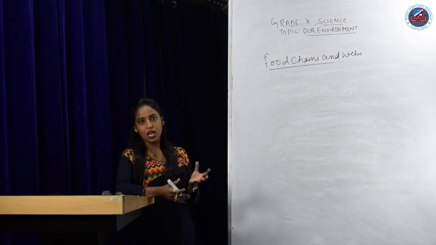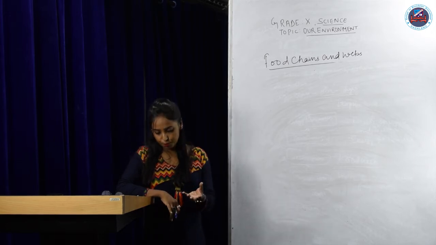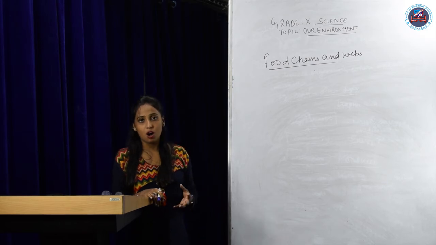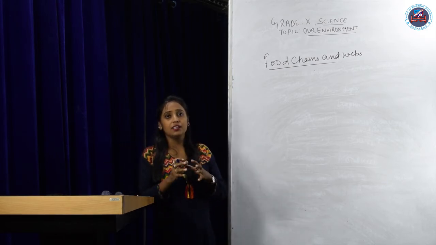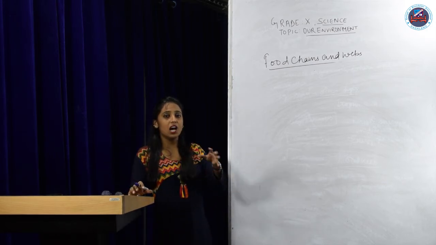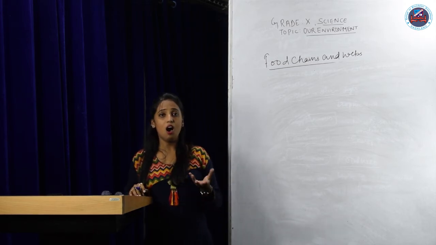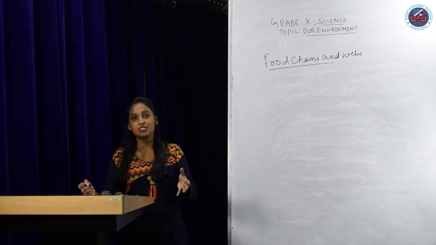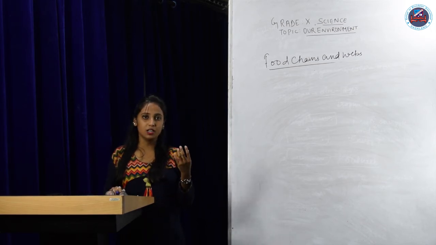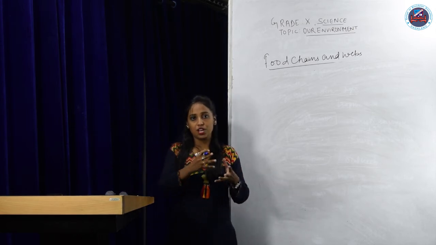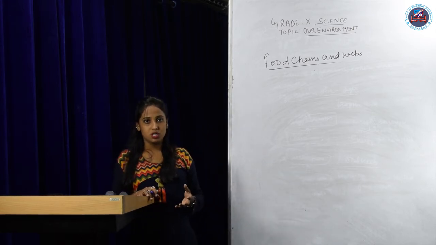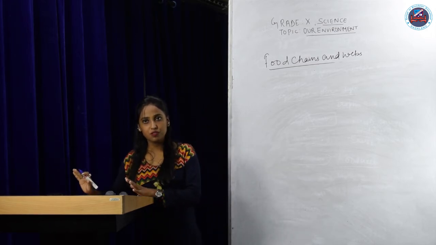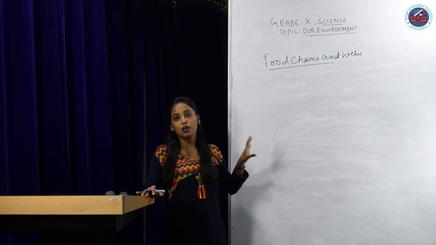See, interestingly, unknowingly, every time some harmful chemicals get inside our body. We don't know how, but many harmful chemicals enter our body. For example, take the use of pesticides or insecticides which are used by the farmers to grow their crops or to protect them from the insects. They are sprayed, but what happens? They are either washed off by the rainwater into the rivers or they remain in the crops.